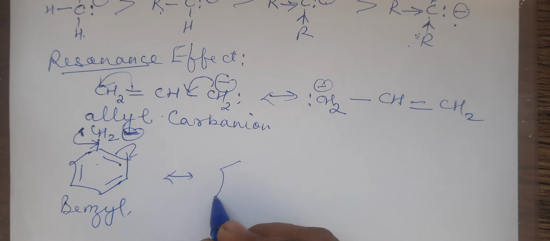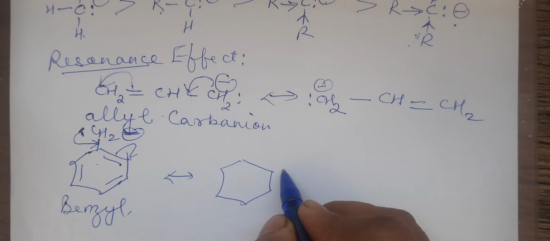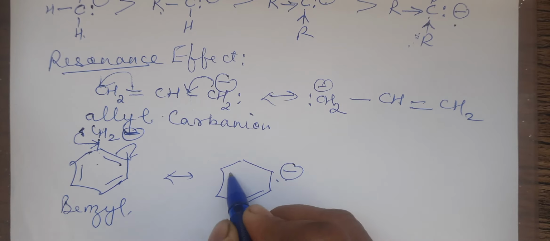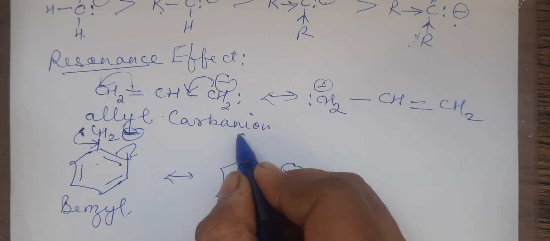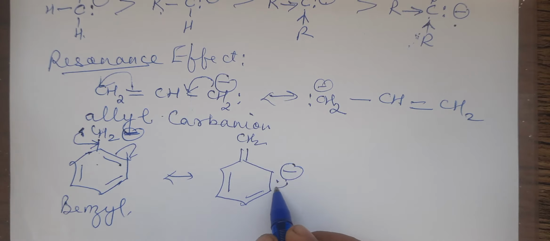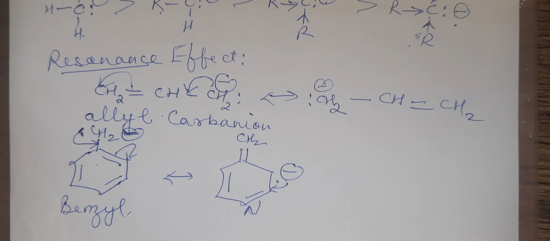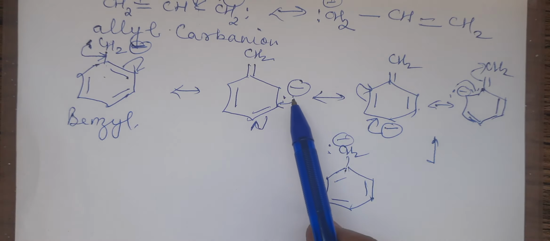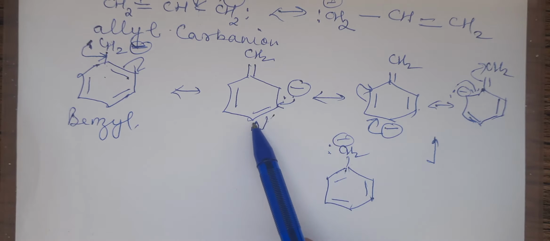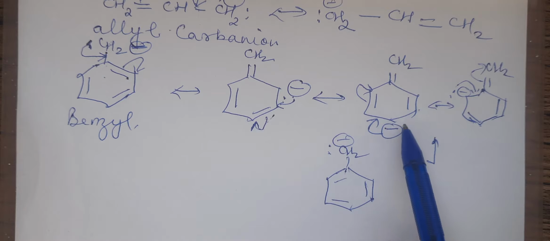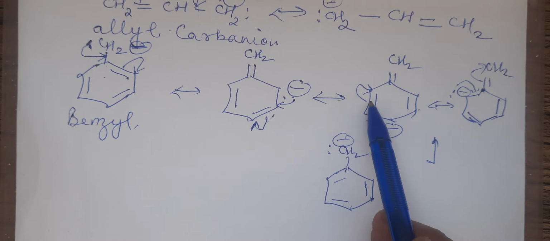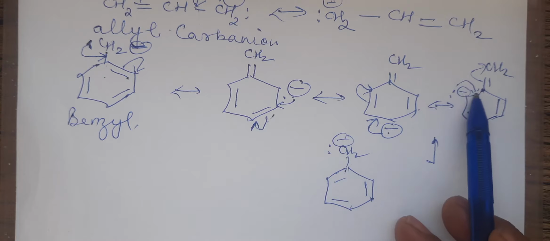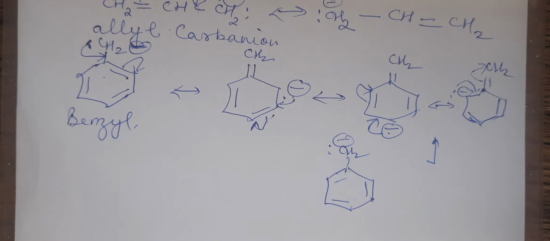And in the next structure, what you observe is the changes I made here. This will now be negative. This is as such. This came here, so it became a double bond. This is now CH2. Same way, this will go here. And likewise, you can draw all the structures. See this one. Okay, I have just completed it. This is moving here. This will go further. So, this came here means it became a double bond. The negative came here. This will go here. Again, the negative will come this side. This will go here. The negative will go there. So, in benzyl carbanion, there is resonance. So, because of resonance, it is stable.